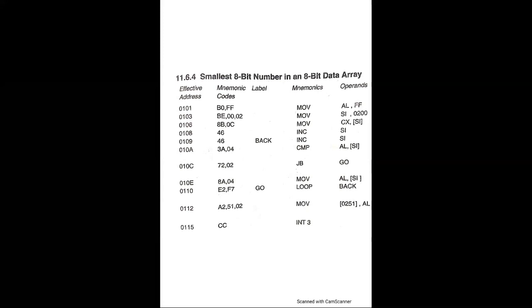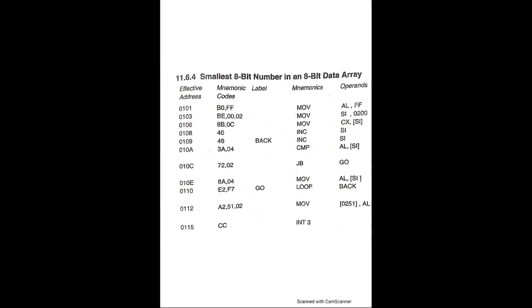In location 0106 we have code 8B and 0C, mnemonic move CX, square brackets SI, count in CX. Then we have 0108, code is 46, mnemonic INC SI, which means increment SI. Then location 0109, code 46, label back, mnemonic INC SI, increment SI. In effective address 010A, code is 3A,04, mnemonic CMP AL, square brackets SI. Compare previous smallest number with next number.